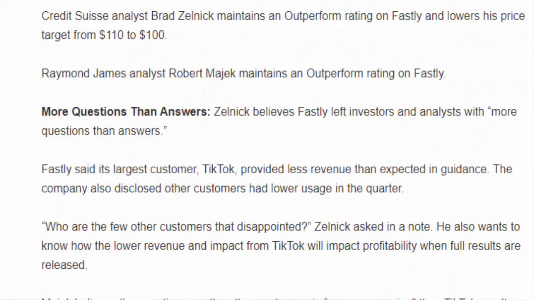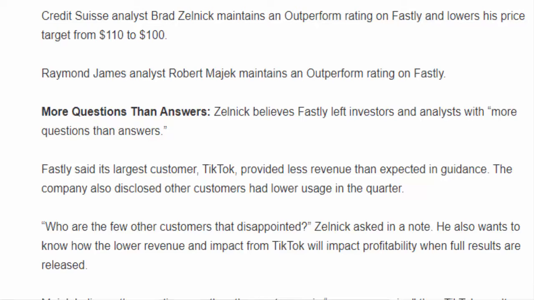But what is more important for me is the fact that Fastly also announced that there are more clients that are not using their services as they were using it before. And the company didn't reveal who these customers are and the reason why they lowered the usage of Fastly's services. That is something that I actually don't like about all this.